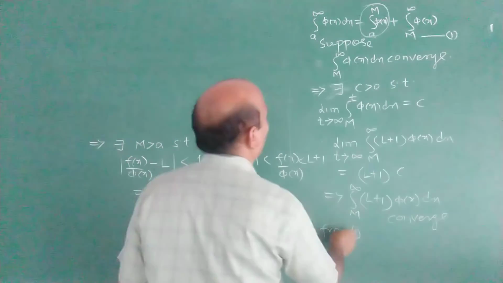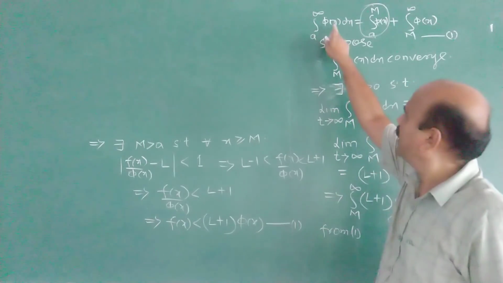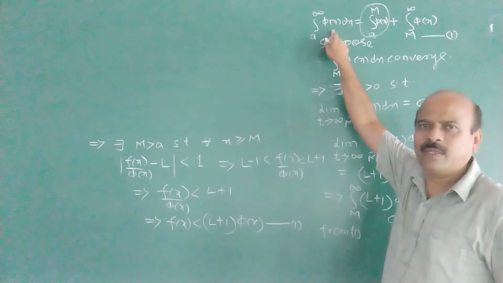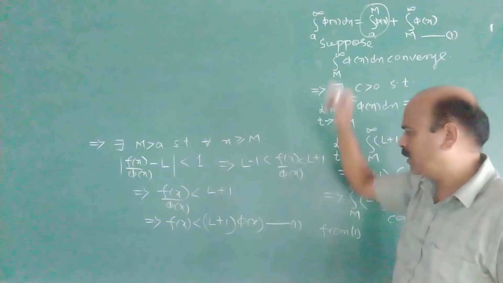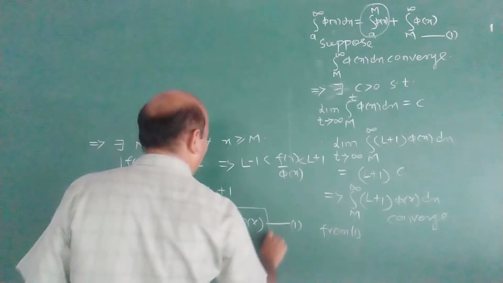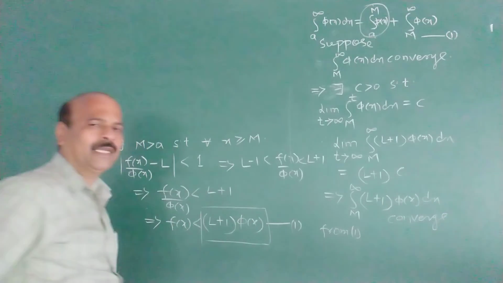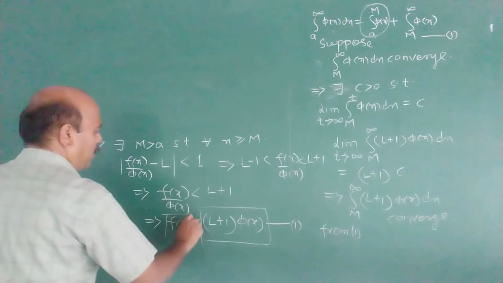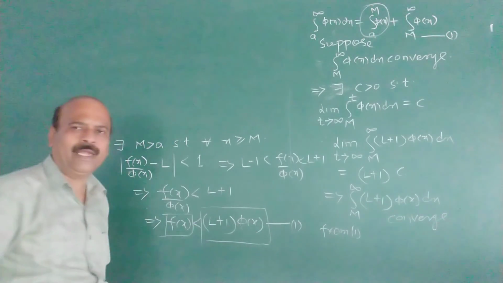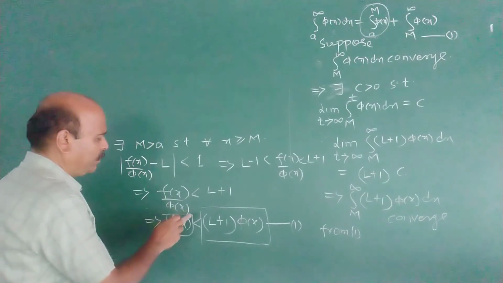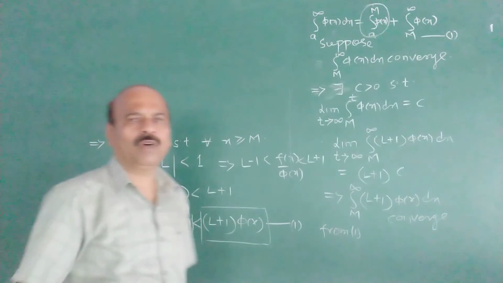Therefore what happens? From 1, the integral from a to infinity of φ(x) dx converges. Therefore the integral from a to infinity of (L + 1)φ(x) dx converges. Now since f(x) is less than (L + 1)φ(x), the integral from a to infinity of f(x) dx also converges.